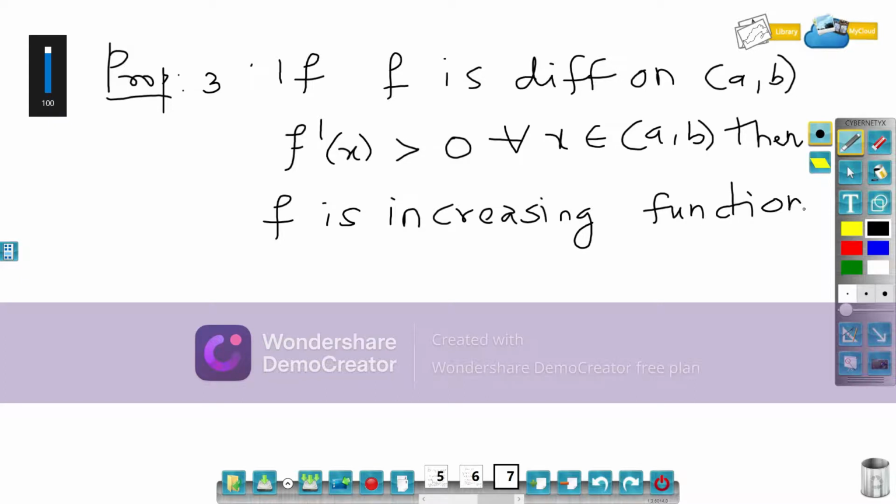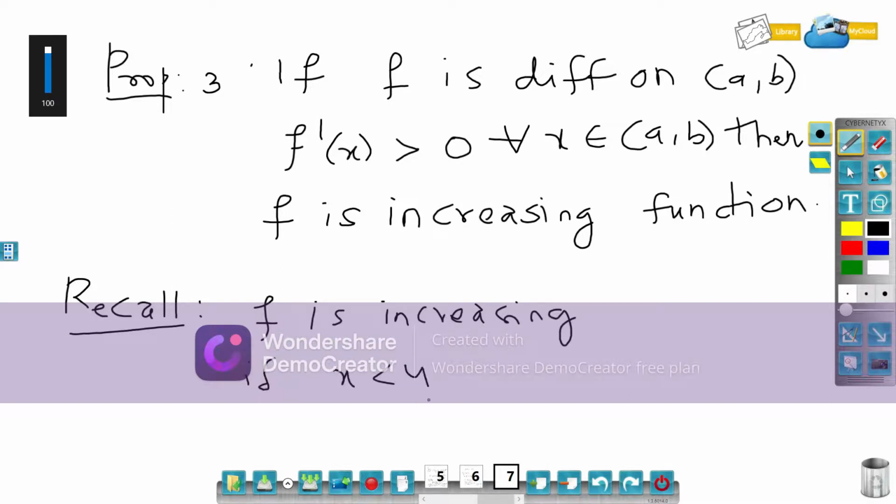Well, when we say a function is increasing, recall: f is increasing if x less than y implies f of x is less than or equal to f of y.